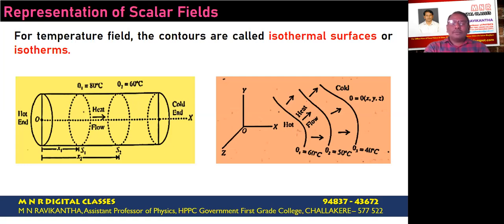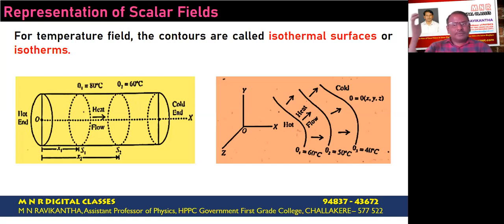From this figure, it is clear that each level surface corresponds to a unique value, which is the first concept. The second thing, one important idea behind the concept of level surface, is that the spacing between the level surfaces represents the rate at which the flux of the physical quantity gets transferred.